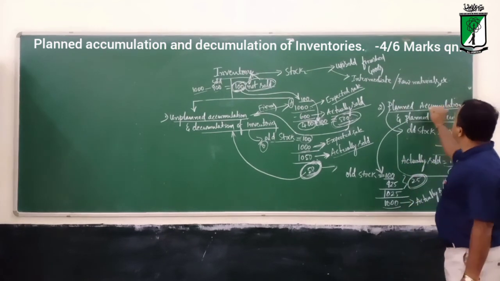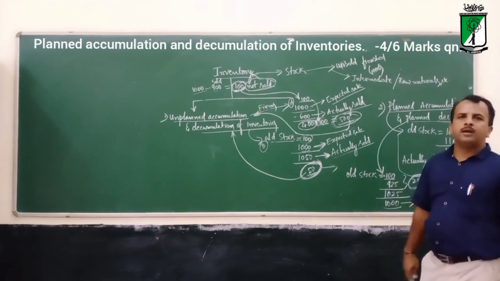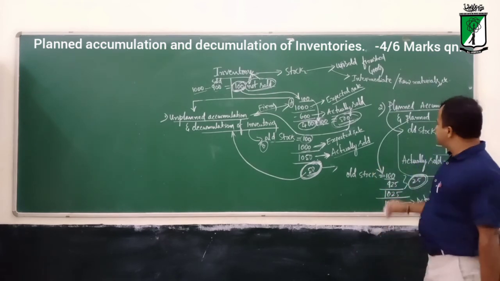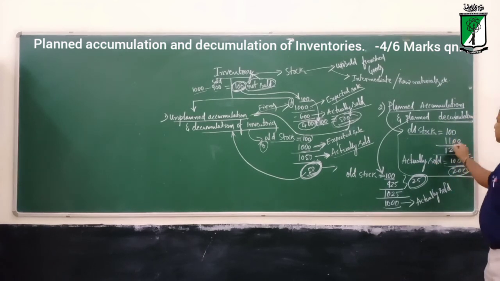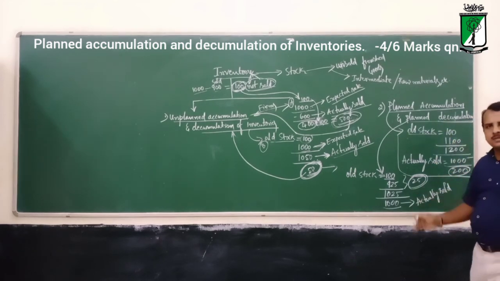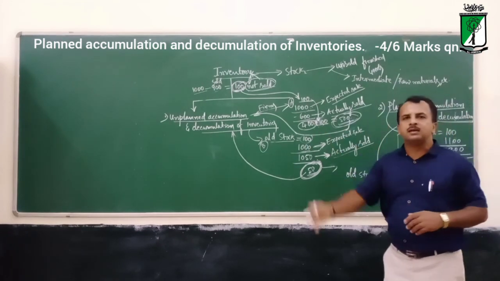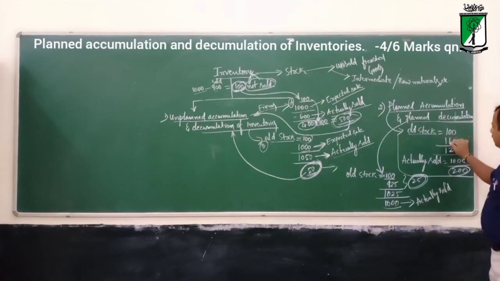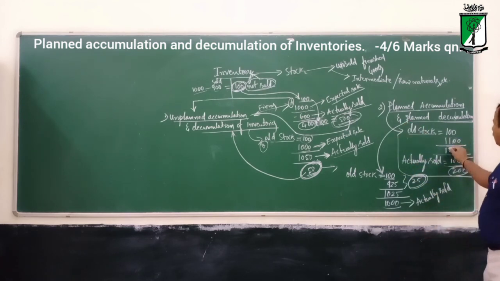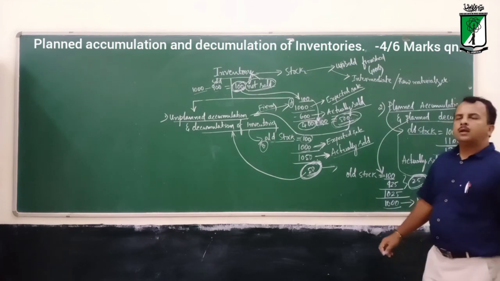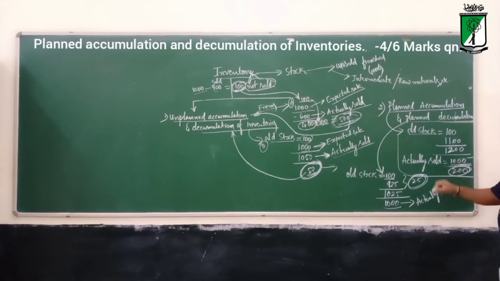Example for planned accumulation: old stock was 100, and since they want to increase inventories for next year, they plan to produce 1100, so overall output becomes 1200. Of that, 1000 units are sold and the remaining is 200.